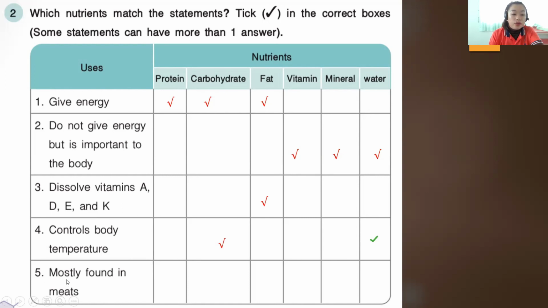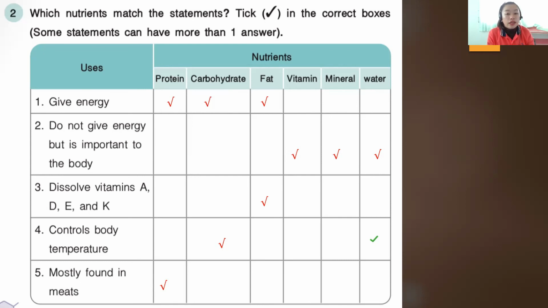We have mostly found in meats. Mostly found in meat. So what nutrients do we usually get from meat? We get protein. So protein is mostly found in meats, food, or meat products. Okay, so this ends our activity and discussion about the nutrients or about the important nutrients for the body.